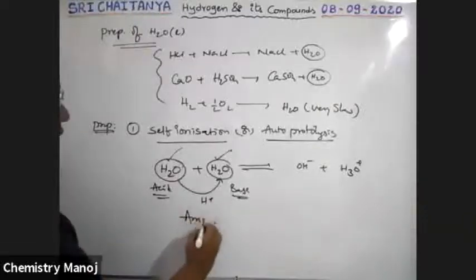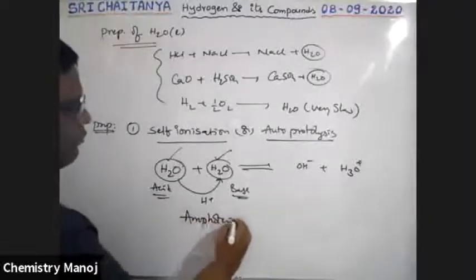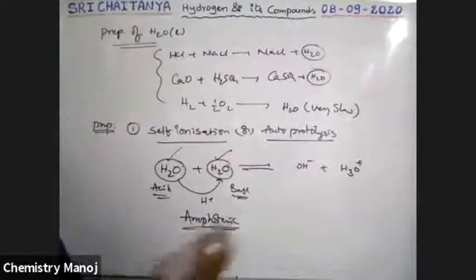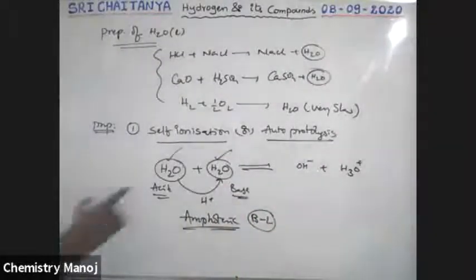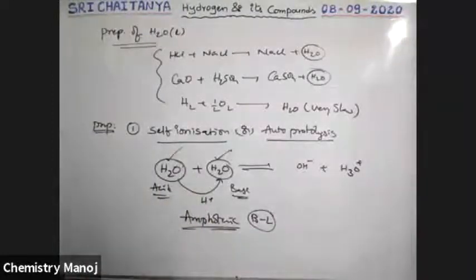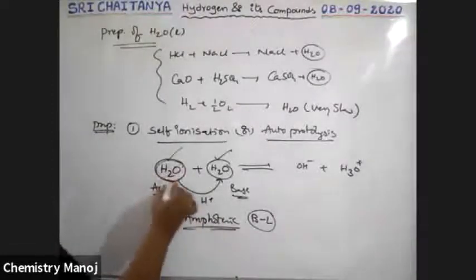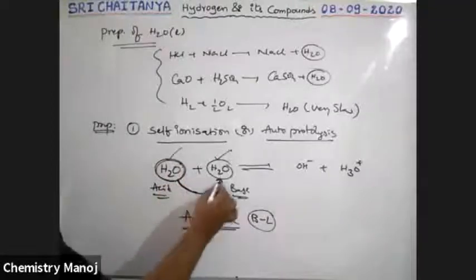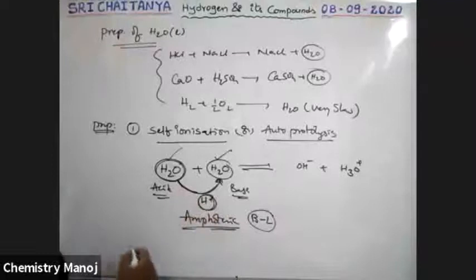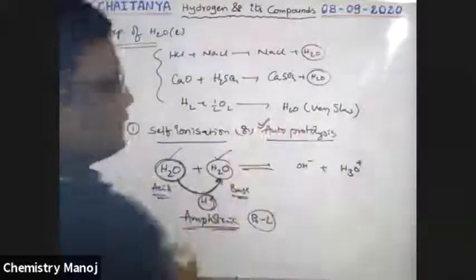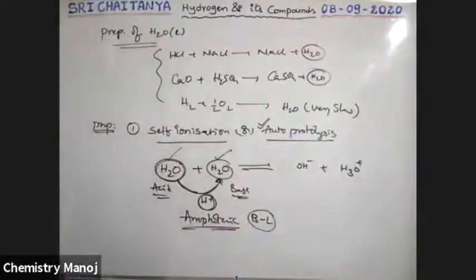That's why it is amphoteric in nature. As per Bronsted-Lowry acid-base theory, water is amphoteric. Water itself can be protonated. That means it transfers a proton from one water molecule to another water molecule. This donation of a proton is called autoprotolysis.